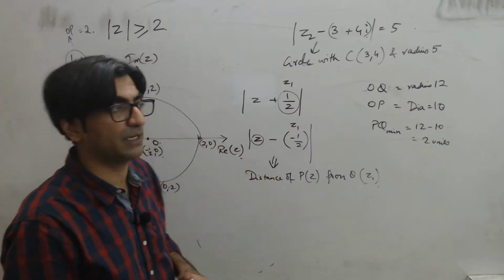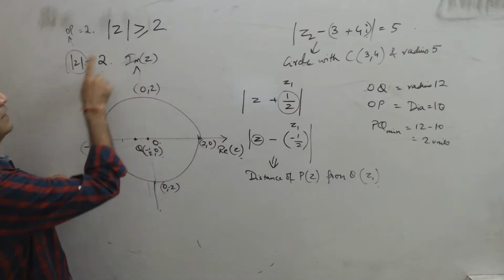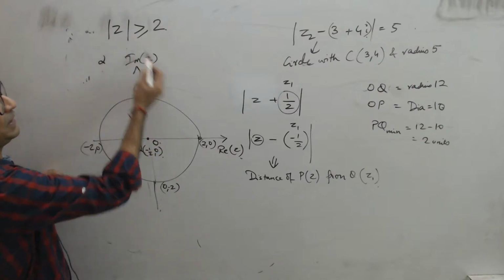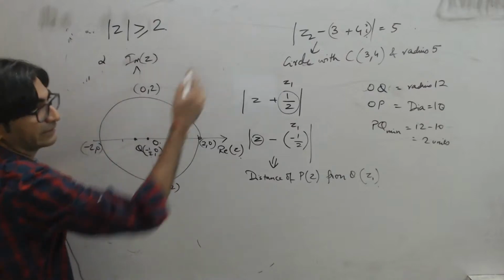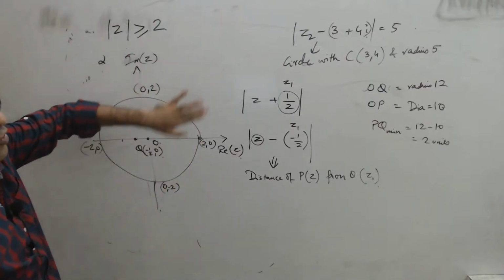Your question says find the minimum value. या P जो है, sorry, Z जो है greater than equal to 2 है, not equal to 2. Z greater than equal to 2 है, which means the point P, which represents the same Z, will either lie on this circle or lie outside it. है ना? या तो सर्कल पे लाई करेगा, सर्कम्फ्रेंस पे, या उसके बाहर लाई करेगा, वो P है.